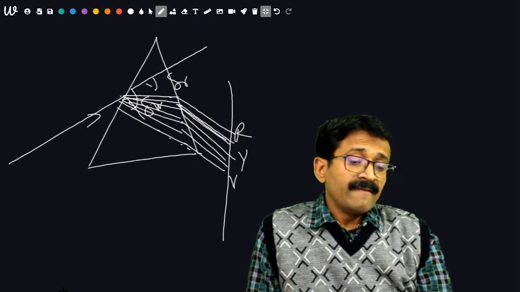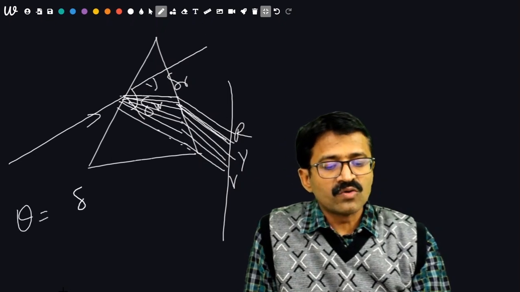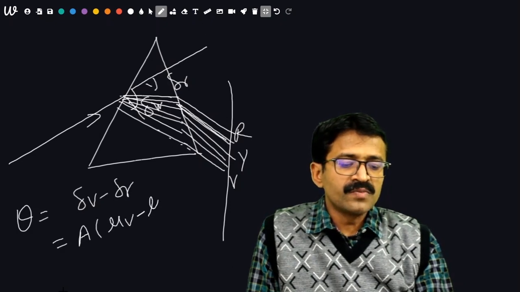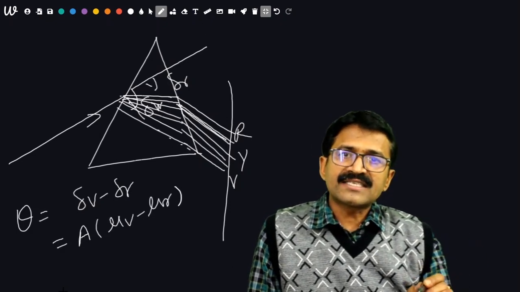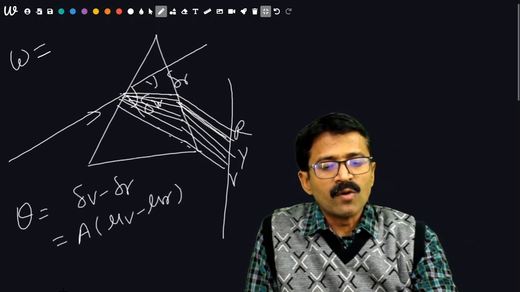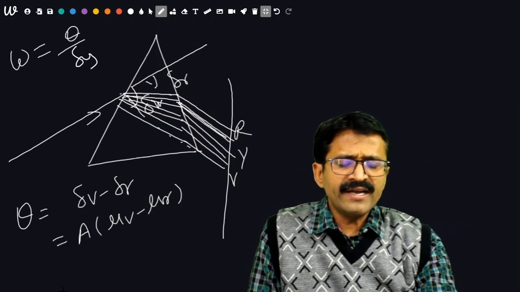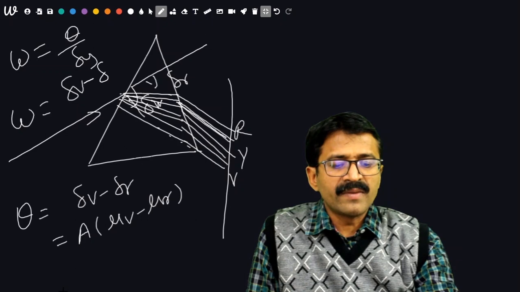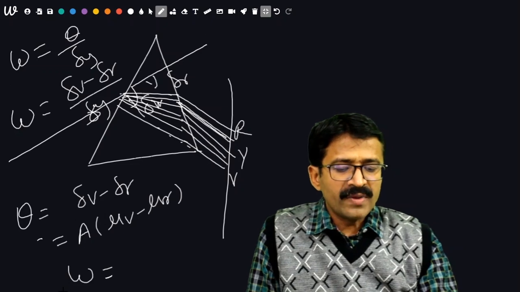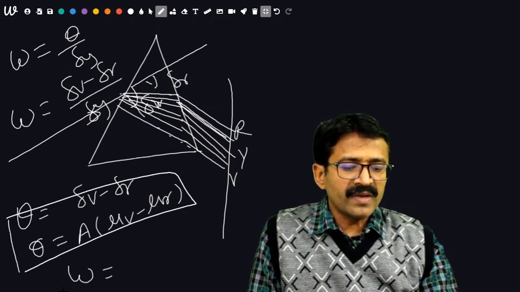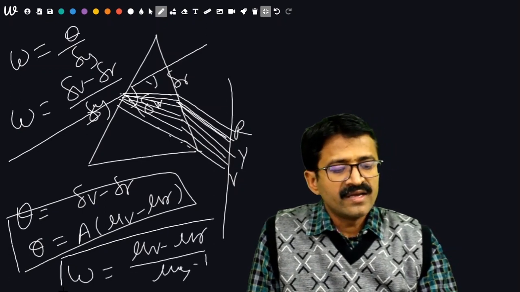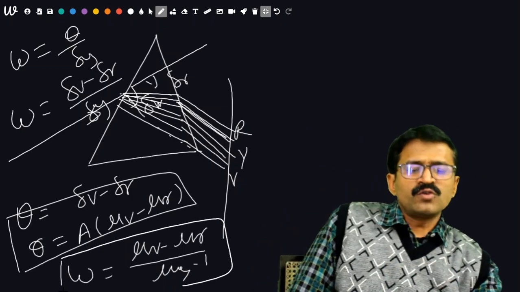Listen students, angular dispersion will be theta = delta violet − delta red. This can be represented as A(μ violet − μ red). Mean deviation comes into play whenever we have to find the dispersive power, that is omega = theta/delta yellow, and it will be omega = (delta violet − delta red)/delta yellow, and its result will be omega = (μ violet − μ red)/(μ yellow − 1). Now these are useful for numericals.